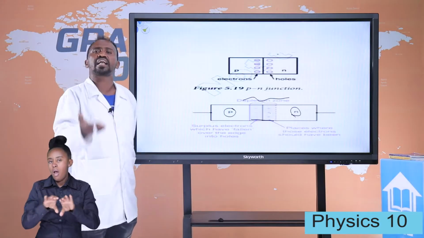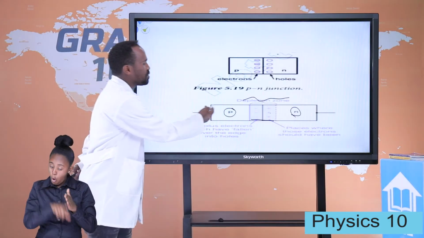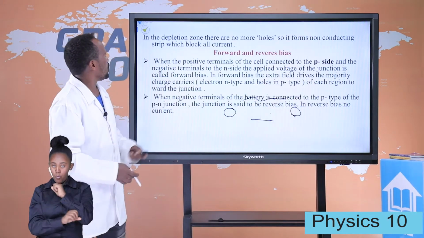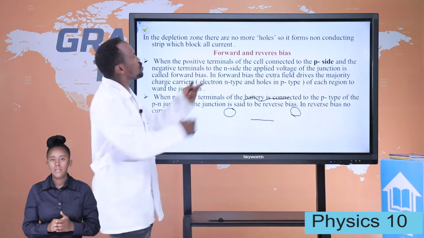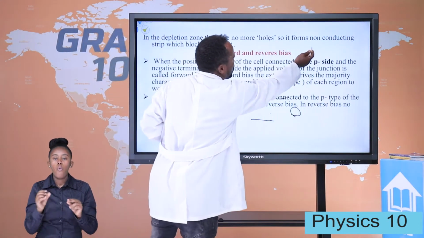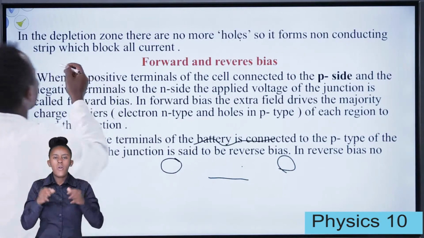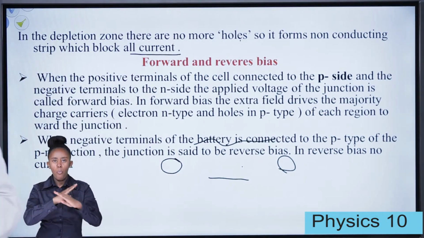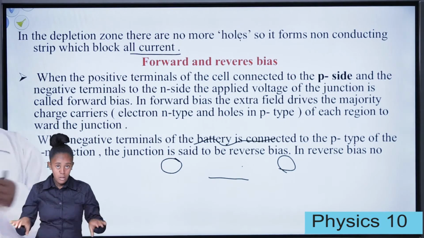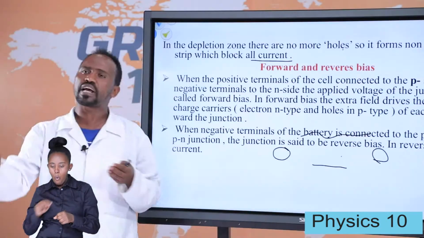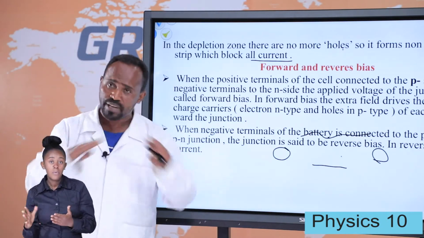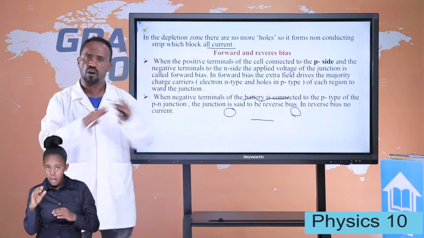There is no current at low potential. So when the junction is formed, there is no current. Now, in the depletion zone there are no more holes, so it forms a non-conducting strip which blocks all current. As I said, when the electrons and holes are exchanged, the holes with the N-type and the electrons with the P-type, a depletion layer is formed. At this depletion layer, no electrons flow.